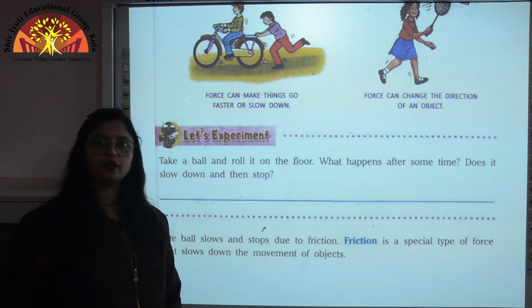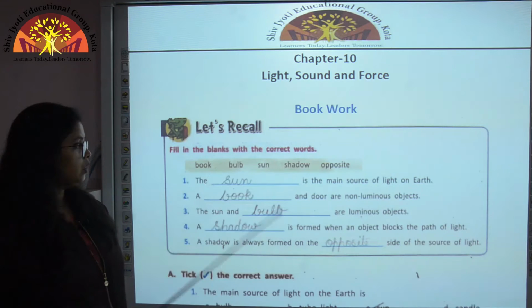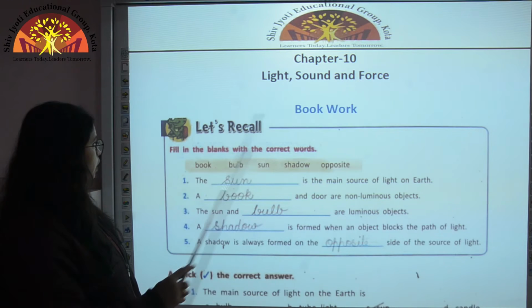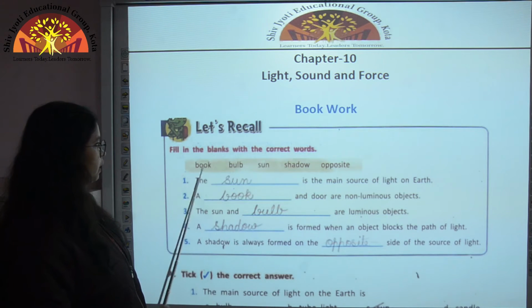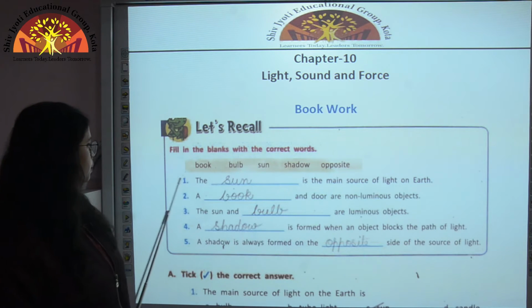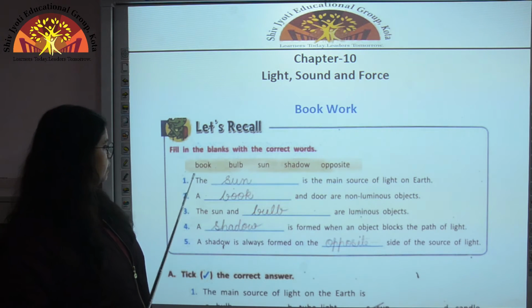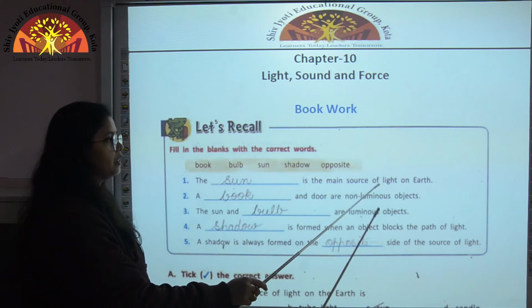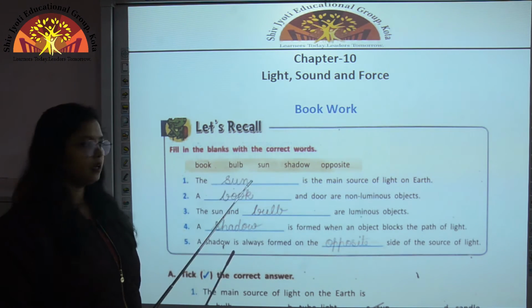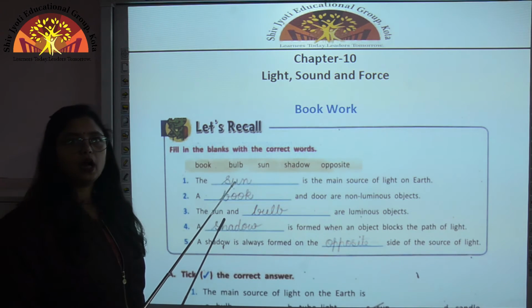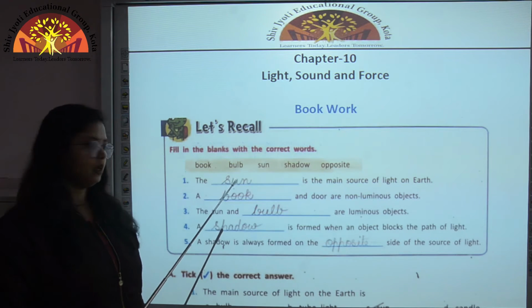Now let us move to the revision of bookwork and copy work. So children, now let us come to the bookwork. So first exercise is fill in the blanks with the correct words. Here some words are given for your help. So let us start with the first sentence. The dash is the main source of light on earth. So children, what is the main source of light on earth? It is sun. Due to the presence of sun, we are able to see during the daytime.